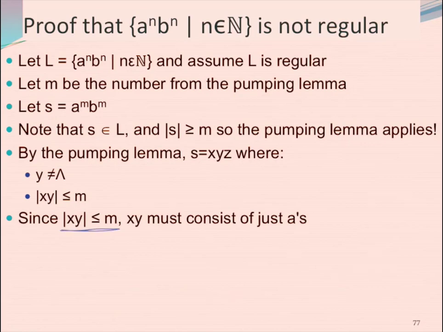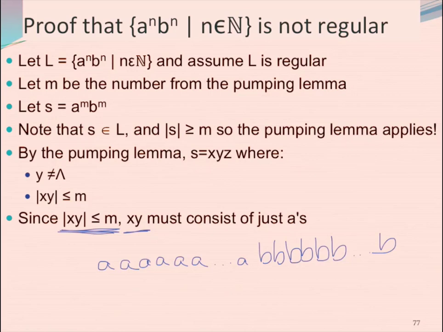Given that the XY part is less than or equal to M, that means the XY part must just have A's, right? Because remember, I had a bunch of A's, followed by a bunch of B's, and there's M of these and M of these.